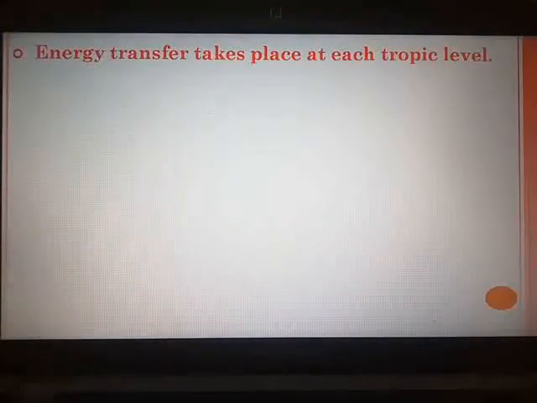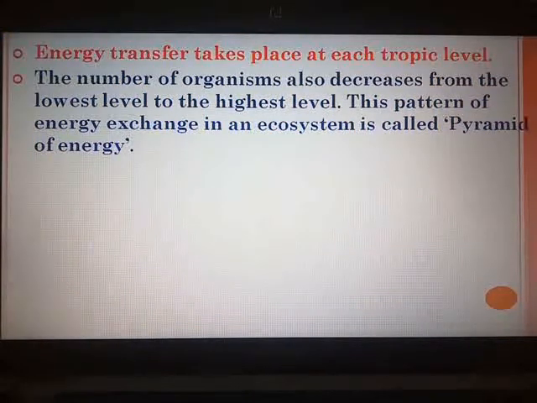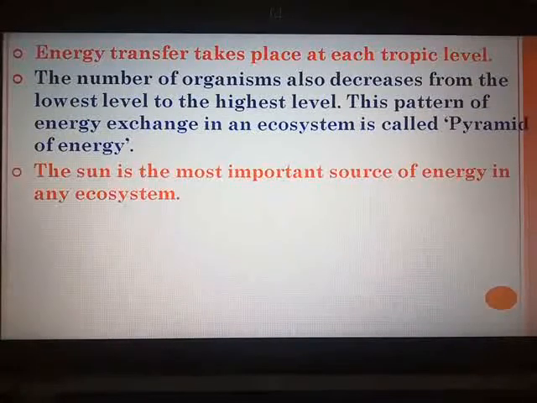So here you can see energy transfer taking place at each trophic level. Not only the amount of energy but the number of organisms also decreases from the lowest level to the highest level. And here you know the sun is the most important source of energy in any ecosystem. The green plants, or the autotrophs of the ecosystem, store some amount of solar energy in the form of food.